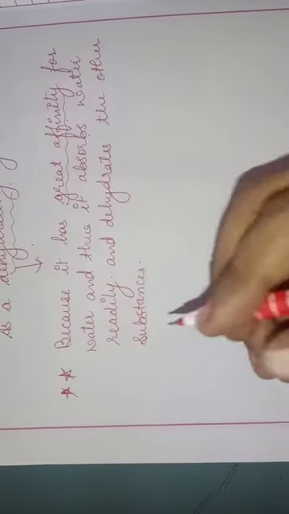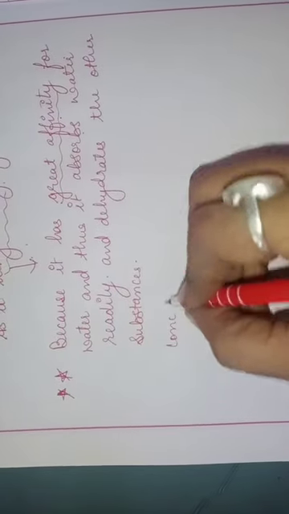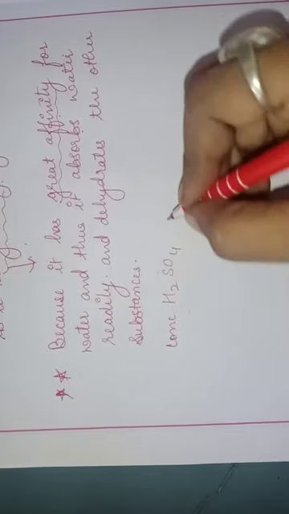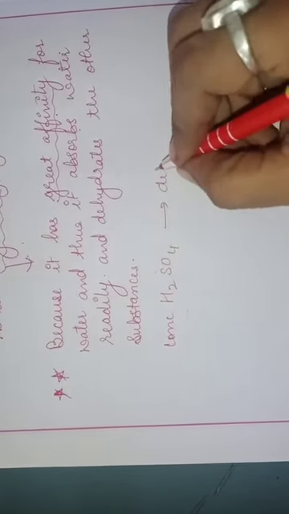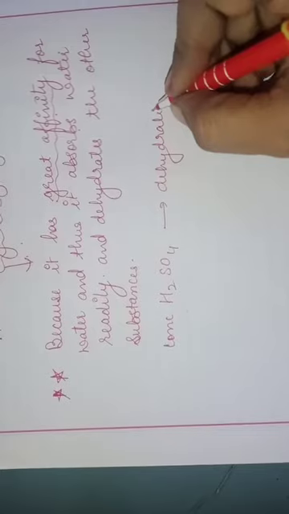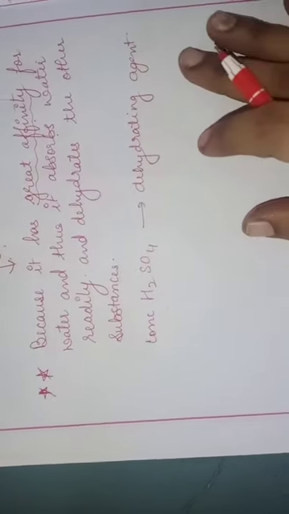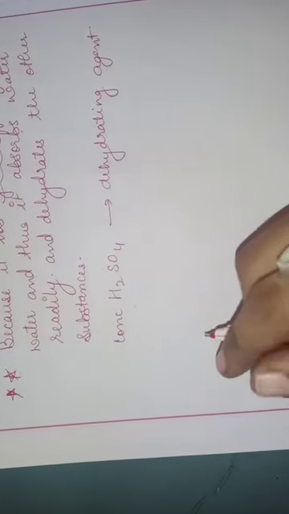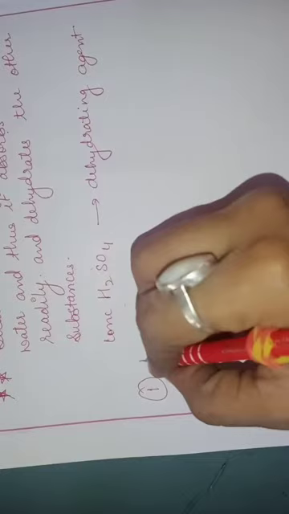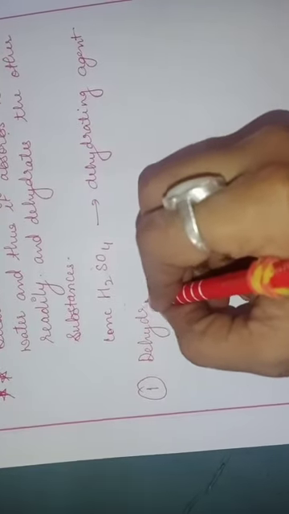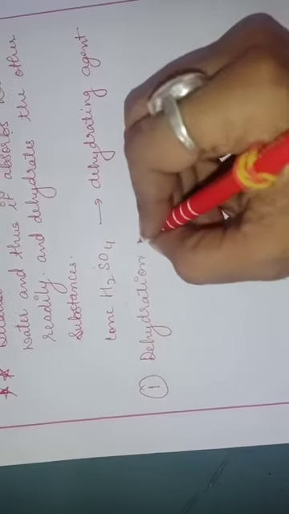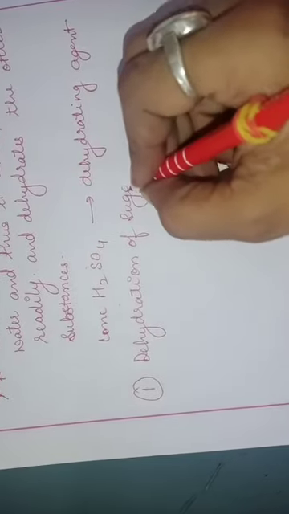So concentrated sulfuric acid is a good dehydrating agent. It is a dehydrating agent. It brings dehydration in other substances. Now here we have to study two properties. The first chemical reaction is dehydration of sugar. We are going to study dehydration of sugar, children.